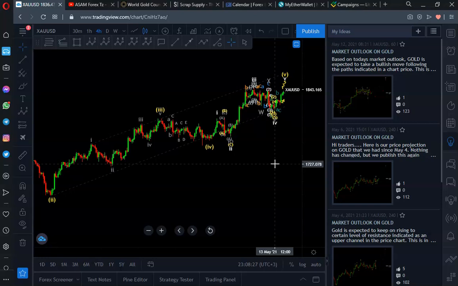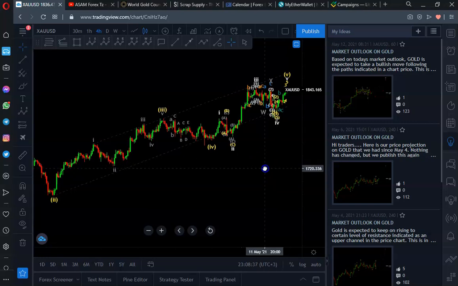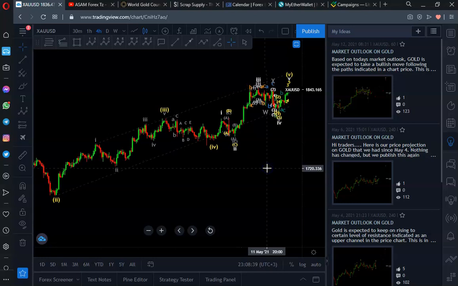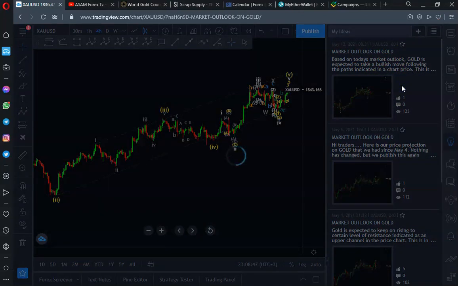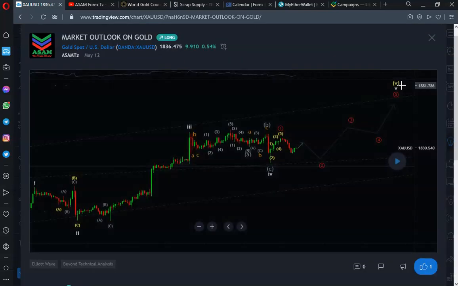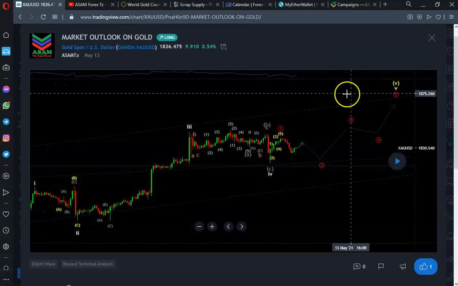So if gold is buying, we expect the same direction for silver and AUD CAD, but there can be minor variations in movement depending on variation in volatility and liquidity. Our last idea was on gold, but the information there explained that what we see in gold is expected to happen in silver and the Australian dollar.